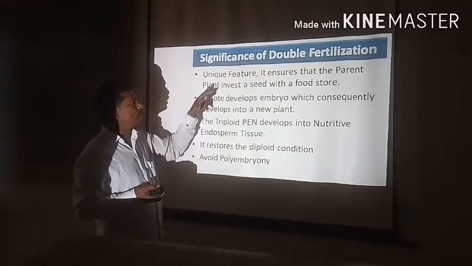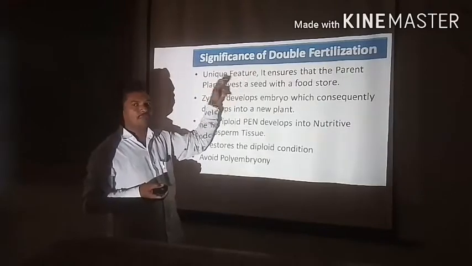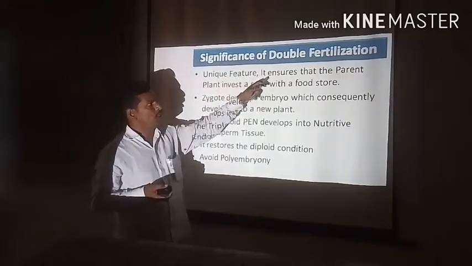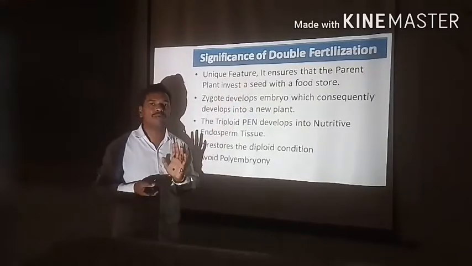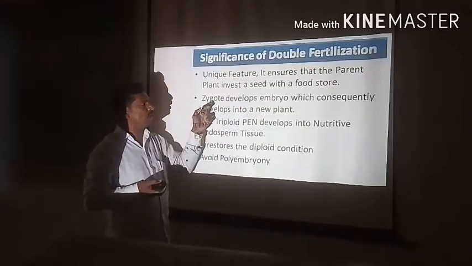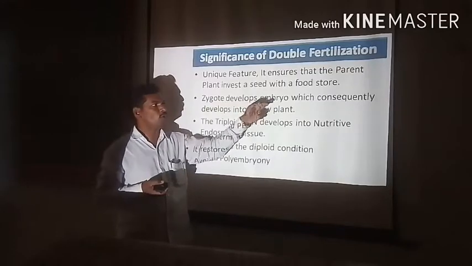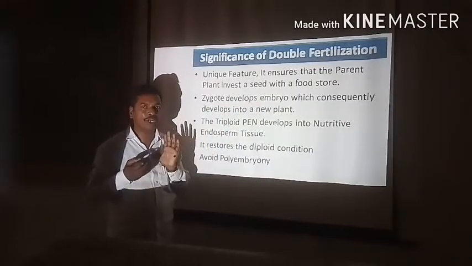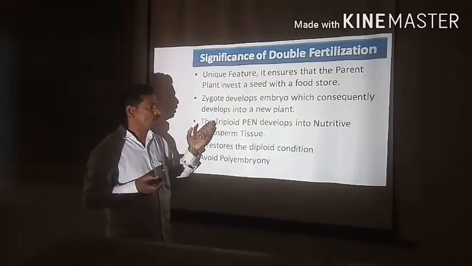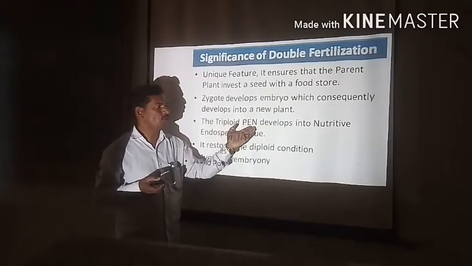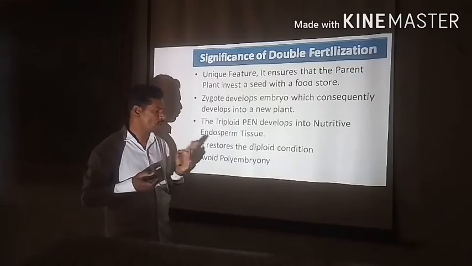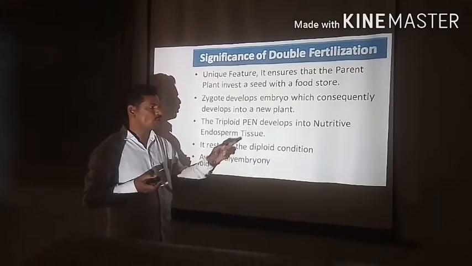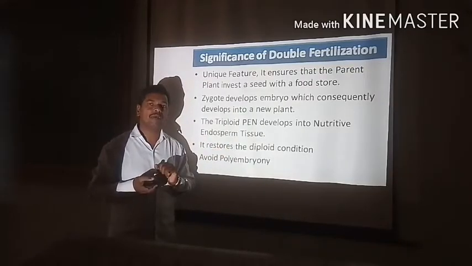Once again I repeat the same. It is a unique feature. It ensures that the parent plant invests a seed with a food storage. Second, the zygote develops into an embryo, which consequently develops into a new plant. Third, the triploid primary endosperm nucleus develops into nutritive tissue, which is called endosperm. Fourth, it restores the diploid condition in the life cycle of the plant.